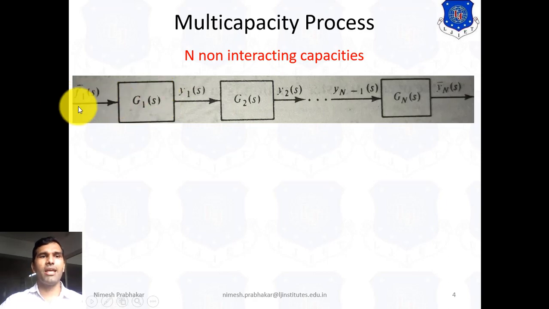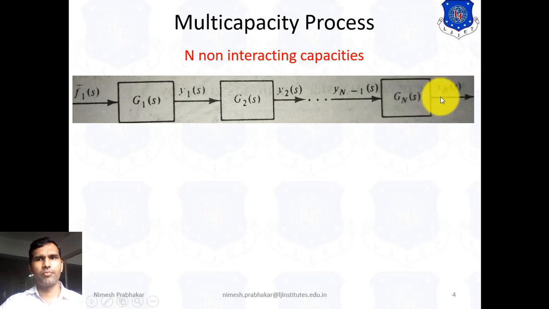F1(s) represents the input of the first system and Y1(s) represents the output of the first system. Similarly for the second system, Y1(s) becomes the input and Y2(s) becomes the output. As we connect n number of first order systems in series, at the output Yn is the output of the n-th system.